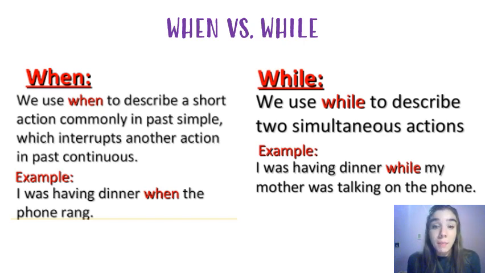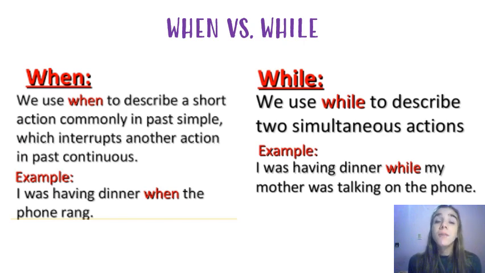And we have the example. I was having dinner when the phone rang. A long action, an action in progress, so in the past continuous, I was having dinner when the phone rang. The short action in the simple past. La acción cortita va a estar introducida por when y va a ir en el pasado simple.